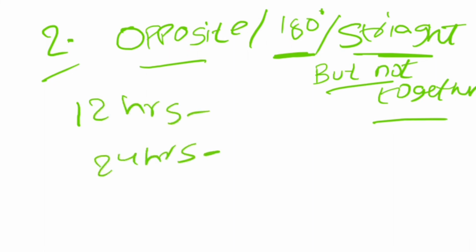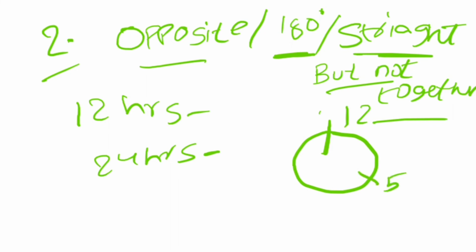Okay, so as I said earlier, there is a clear explanation for this also. When the minute hand is at 12 and the hour hand at 5, for example, I'm drawing a diagram for your convenience. So for example, this is a clock, this is 12 and 5 is like this.